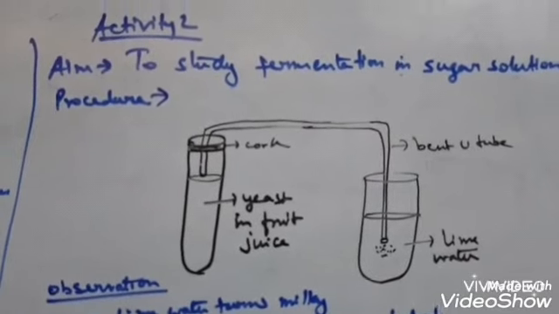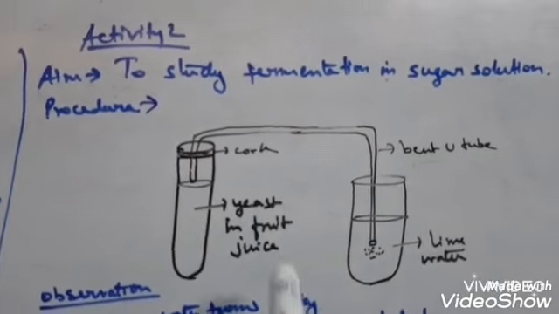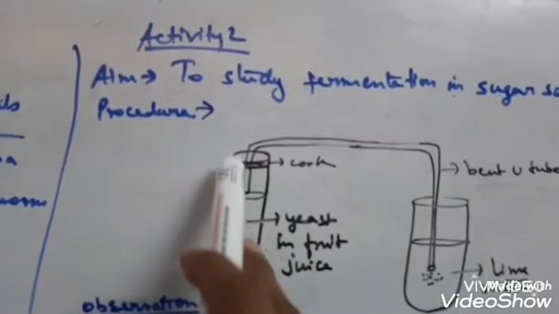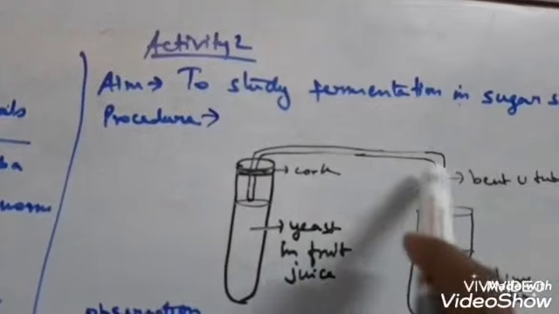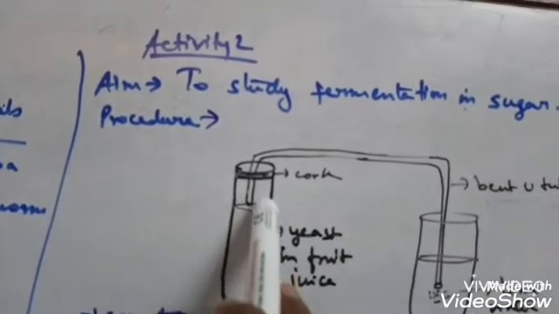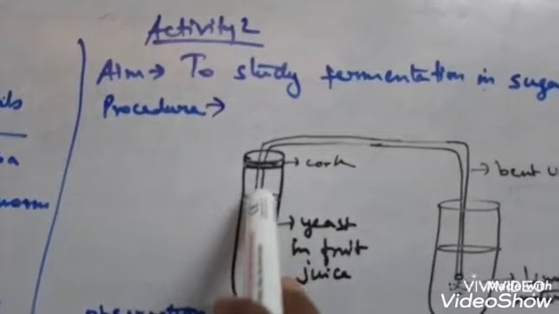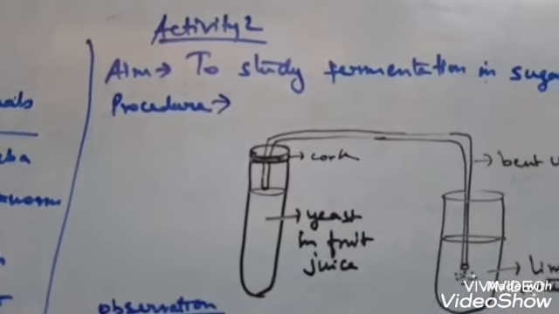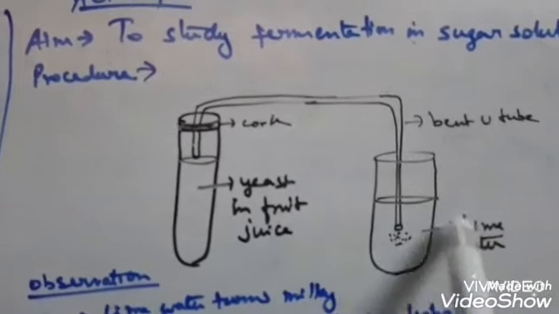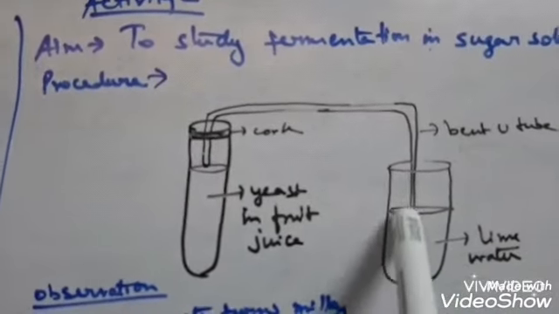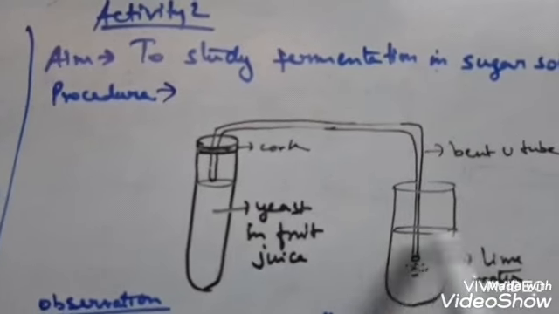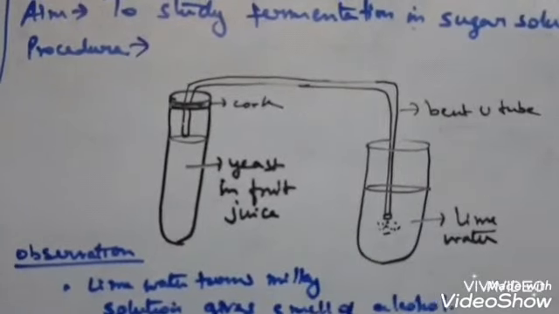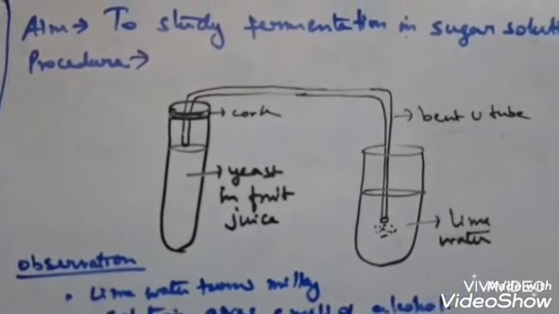Now you just close the mouth of the test tube properly and make it airtight with Vaseline, and fix the bent tube, a glass tube, through the hole of the cork in this test tube. You immerse the free end of the bent tube in the other tube containing lime water, so that the carbon dioxide passing from this test tube will be delivered here. Now you observe it after some time.